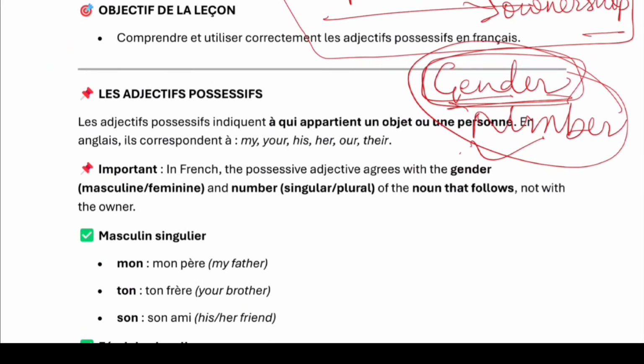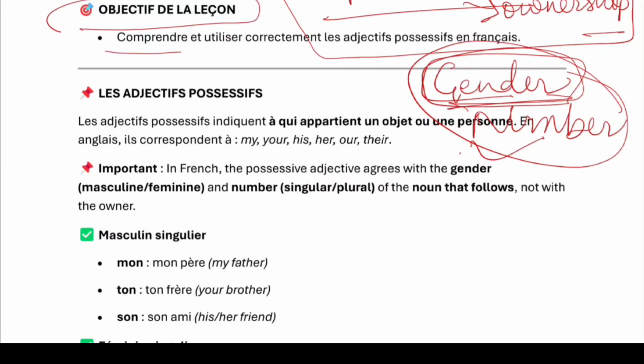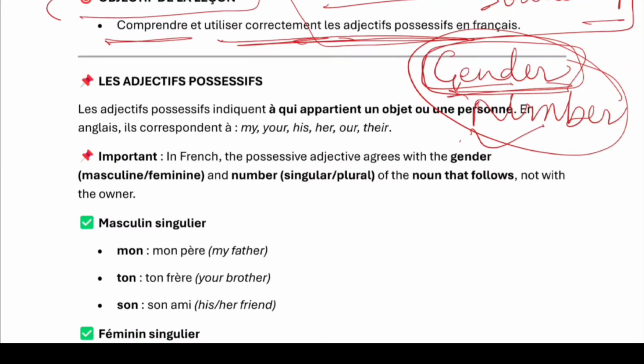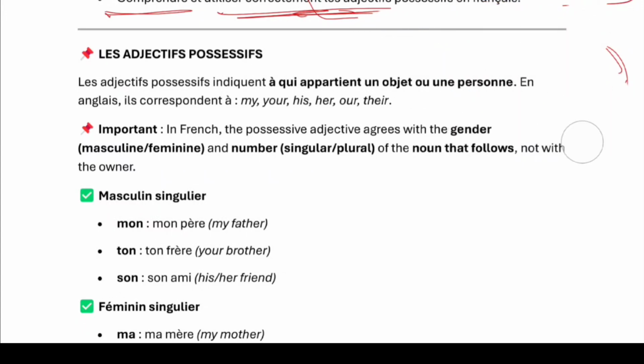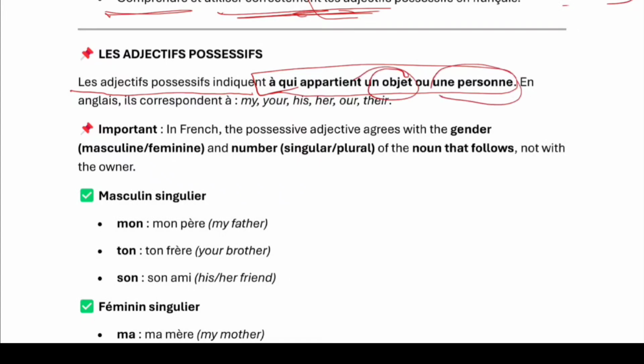Before that, what is the objective of the lesson? It's basically to understand and use possessive adjectives correctly. Les adjectifs possessifs indiquent à qui appartient un objet ou une personne. So basically it indicates to whom an object or a person belongs.